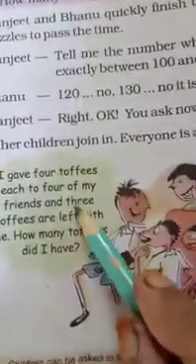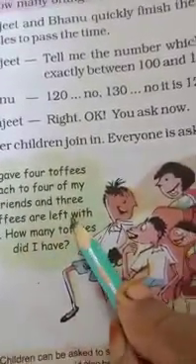How much came? It is 16. 4 friends are there. Each got 4 toffees. So totally 4 into 4 it is 16 toffees. He gave 16 toffees to his friends. But he has 3 toffees left.